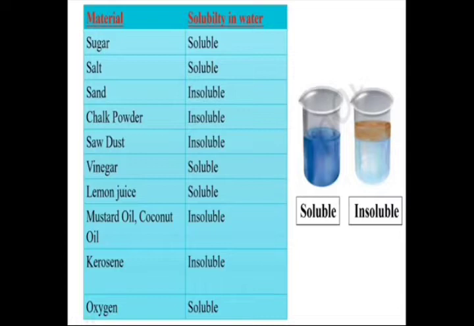From this you can see that sugar and salt are soluble. But the rest of the substances like chalk powder, sawdust, vinegar, etc. are all insoluble in water. You can see two pictures: one is soluble and the other is insoluble. The soluble one is completely dissolved, but insoluble substances form a separate layer.